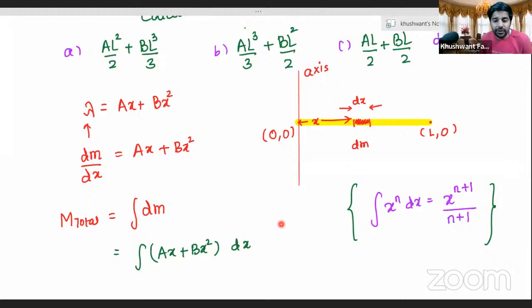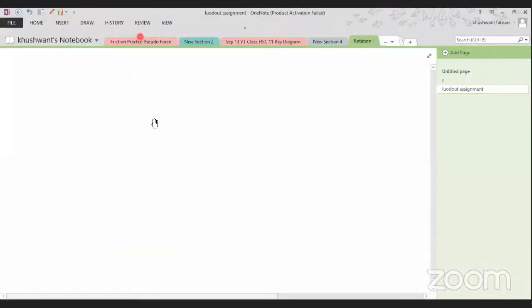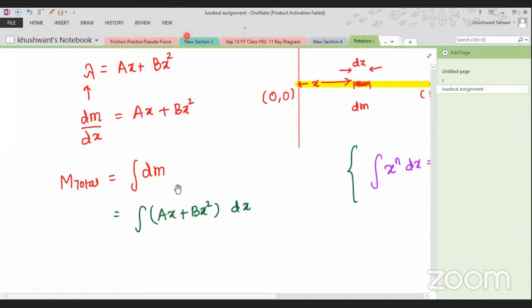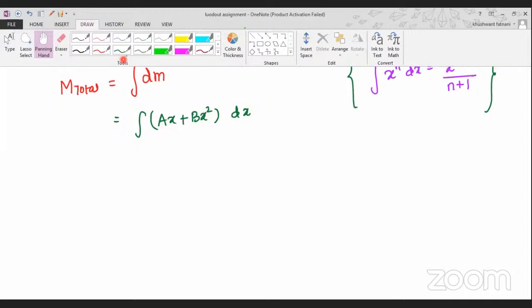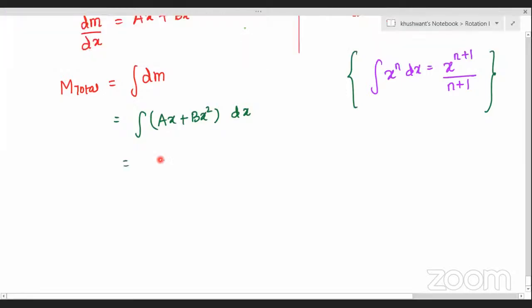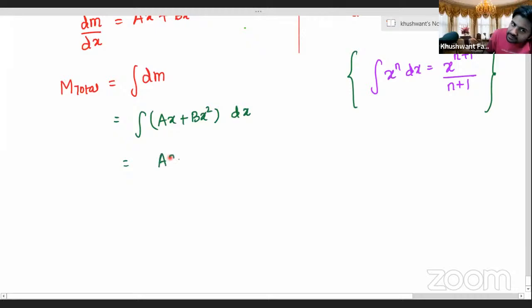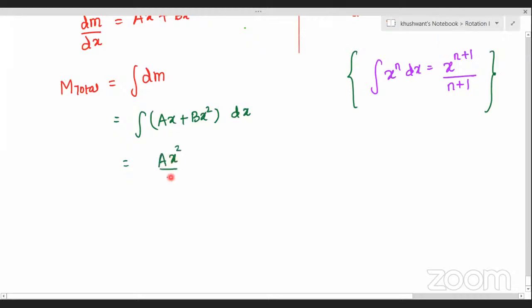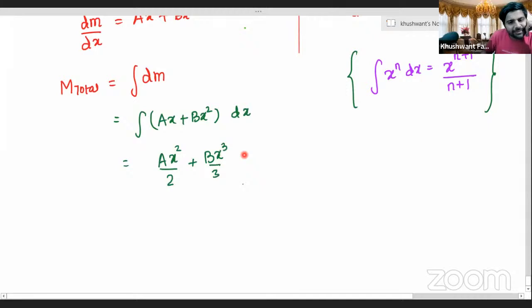Everybody have a look at the question. We were just asked to find the total mass. Aryan, can you explain how we will do it? Sir, integration part. Integration of ax dx plus integration of bx square dx. A will come out as it's a constant, so x square by 2 plus b x cube by 3. Very good, super. What is the limit for x in this question, Aryan? 0 to L.